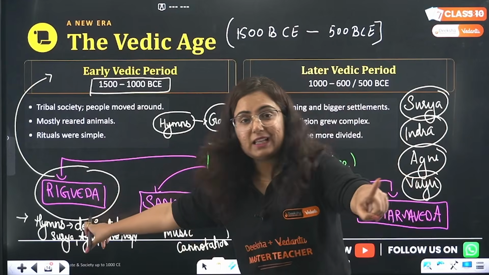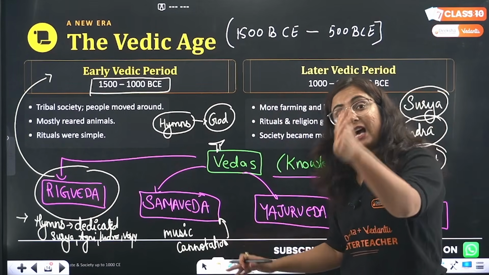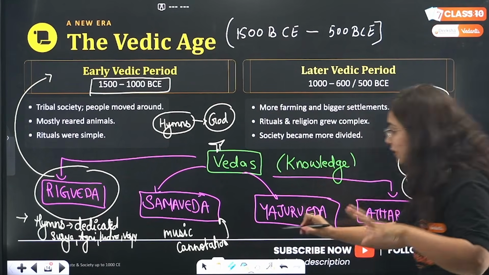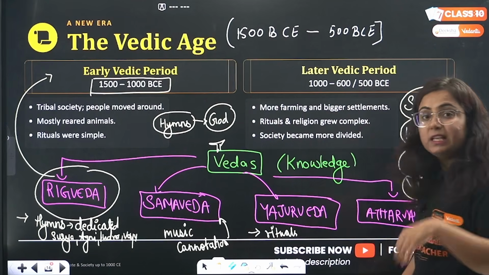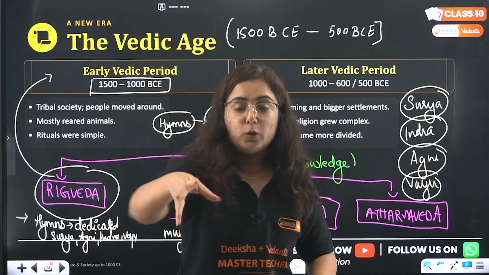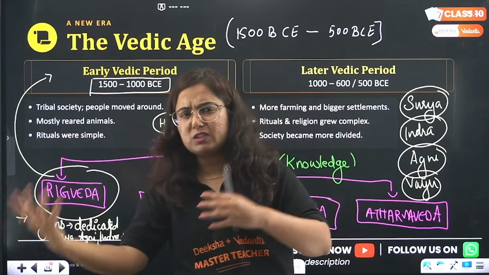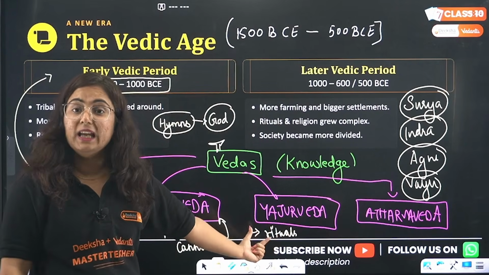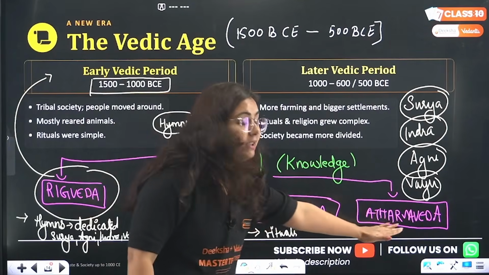So Rig Veda is the time when hymns were written. Samveda is the time when those hymns got musical connotation. Now coming towards Yajur Veda. Yajur Veda is the time when rituals were added to those mantras. Like right now when you sit in a puja, you are often asked to put ghee in the Agni, put water here, do this, put this much rice and that. So what are those? Those are rituals. Those rituals were explained to us in Yajurveda, and the last one is Atharveda.